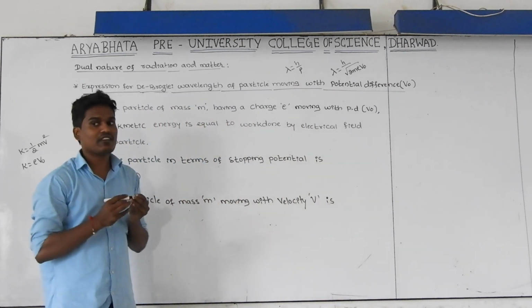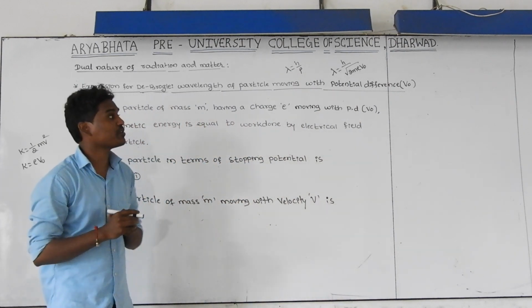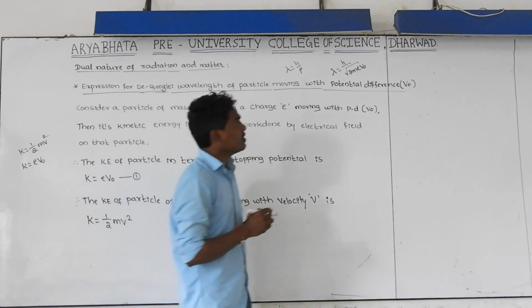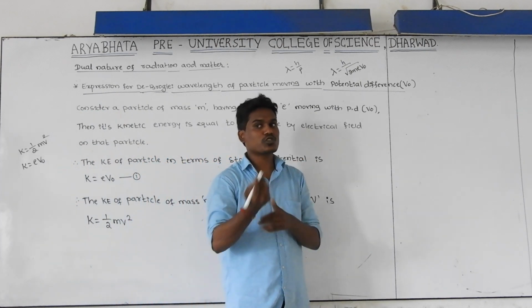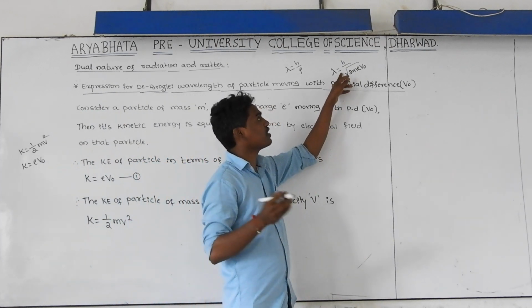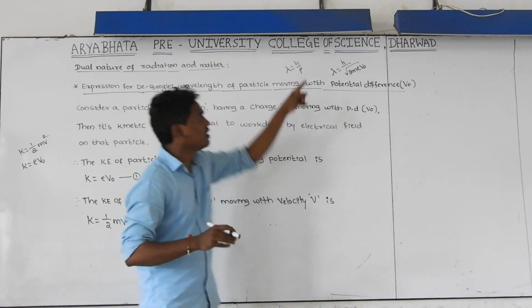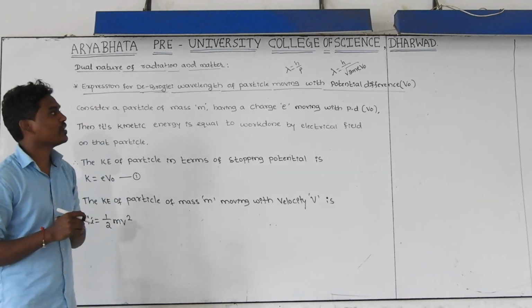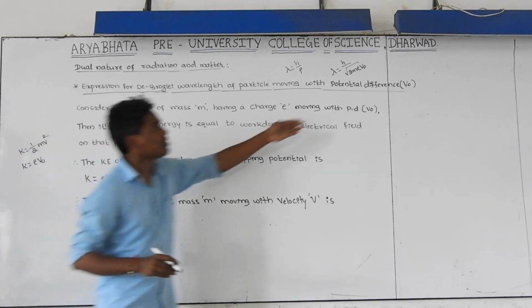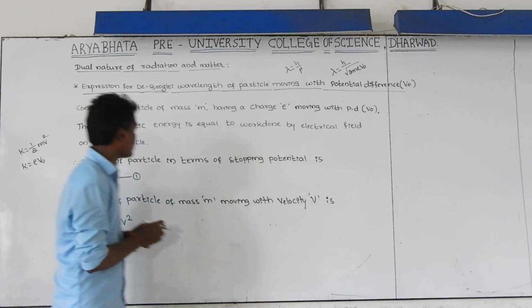But whenever the particle having a charge is moving with the potential difference V naught, it is associated with some waves. Those waves are called matter waves, and the wavelength of those matter waves can be calculated by using lambda is equal to h by root of 2m e V naught, and this is the derivation of this formula.